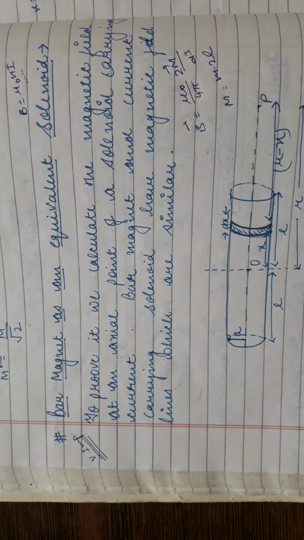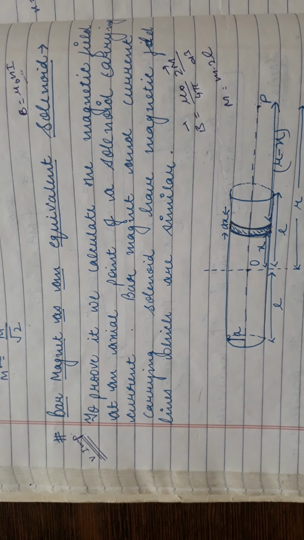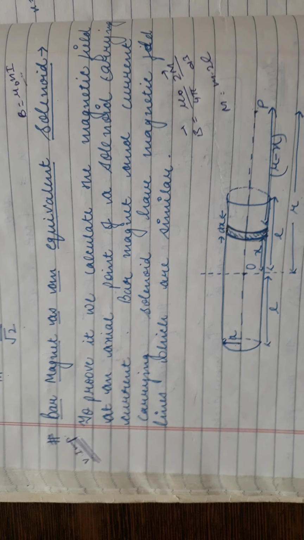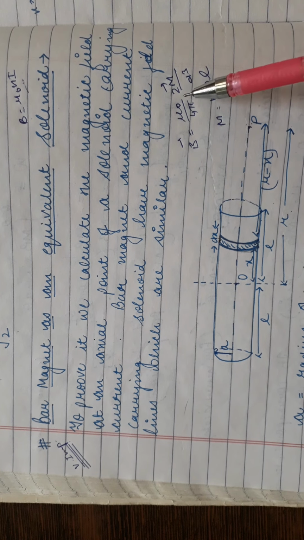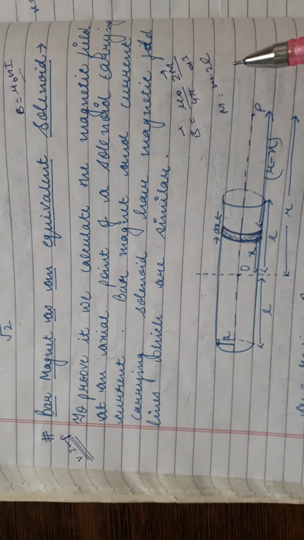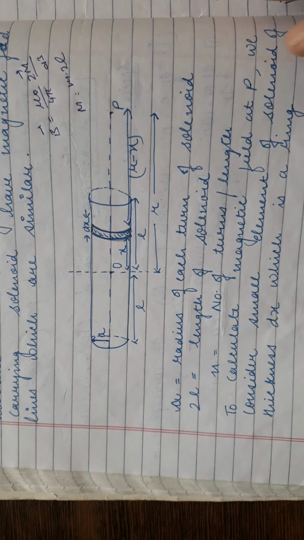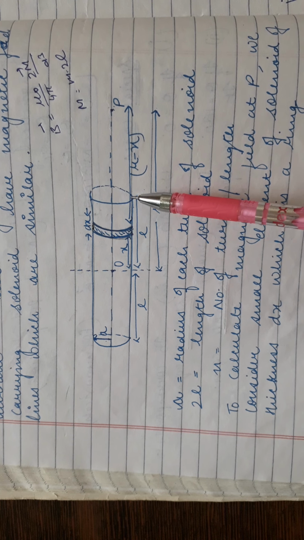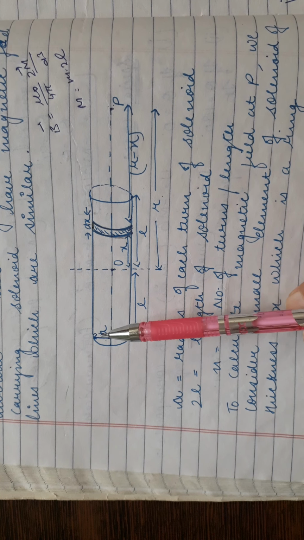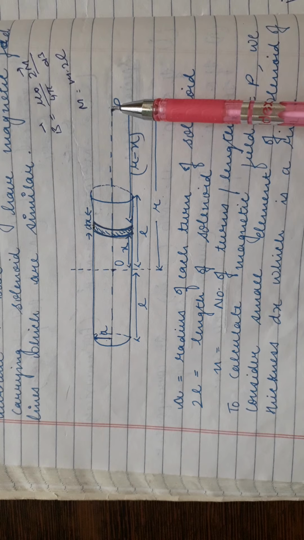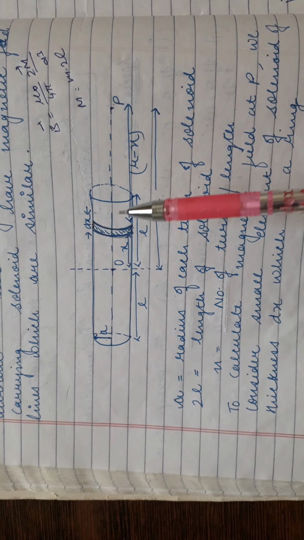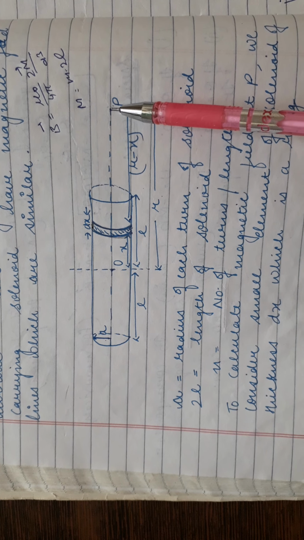So in the last article, in this chapter only, we have derived in the beginning the magnetic field at an axial position of a bar magnet. It was derived as B is equal to mu naught upon 4 pi into 2m upon d cube. So we will derive here the magnetic field at an axial position of a solenoid. So this is a solenoid of length 2L, and this is the center. Radius of solenoid is A. There is a point P at a distance R from the center of the solenoid.